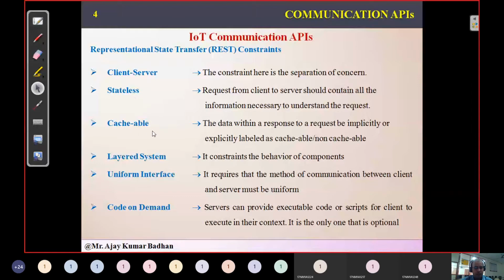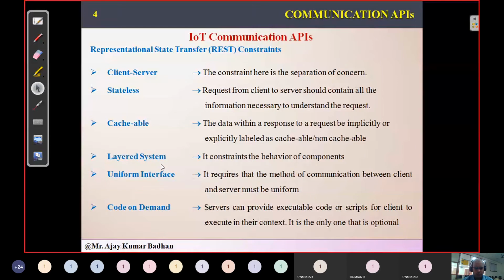Cacheable is nothing but, whatever data we are receiving from the server, whether it can be cached or not, that information should be provided by the server, so that based on that, the web browser of the client can either store the information or not store it. Layered approach is nothing but the lower layers can be accessed by the upper layers, but the lower layers cannot access the higher layers. That is what it means to say.